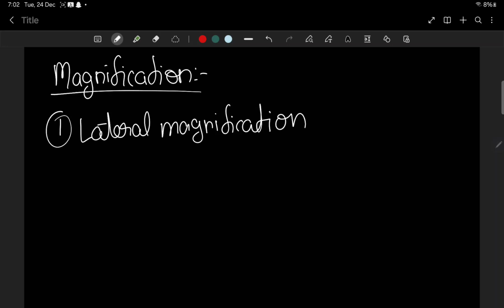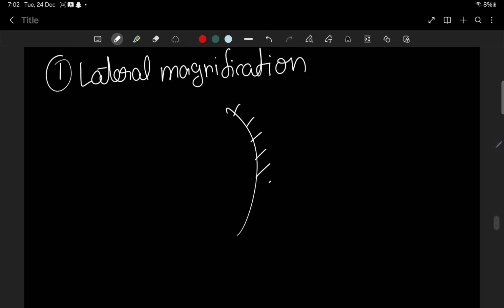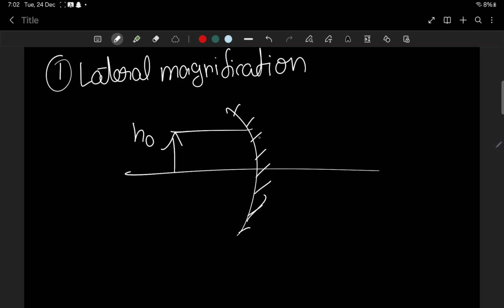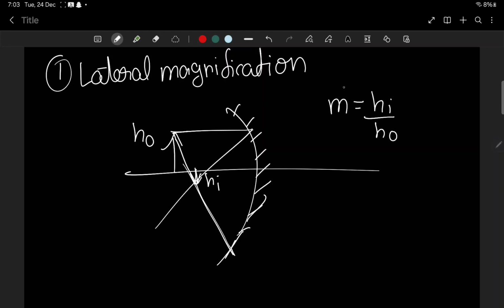When there is a mirror here, and I'm having my axis, and when the height of the object is taken, and we are having an image somewhere here. Height of image is this. So magnification is given by height of image by height of object.